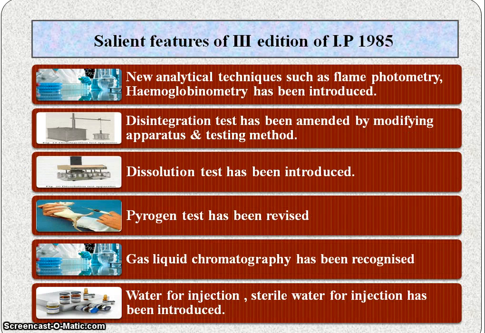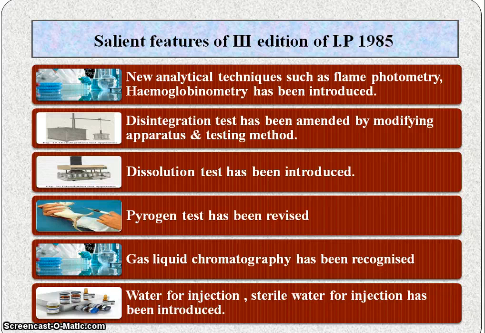Salient features of 3rd edition of Indian pharmacopoeia. The first point is that new analytical techniques such as flame photometry and hemoglobinometer have been introduced as official methods for certain chemical analysis. The second one is that the disintegration test has been amended by modifying the apparatus and testing method.